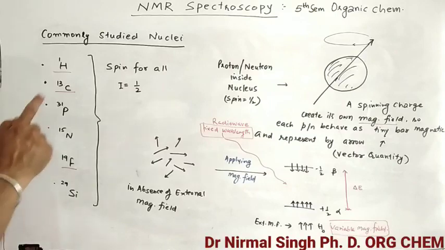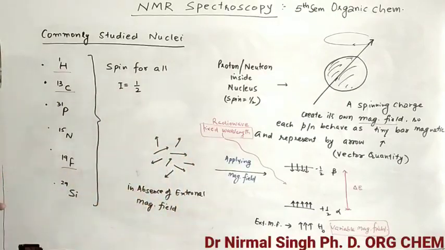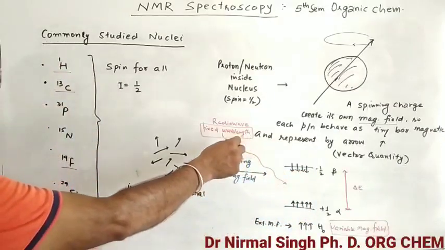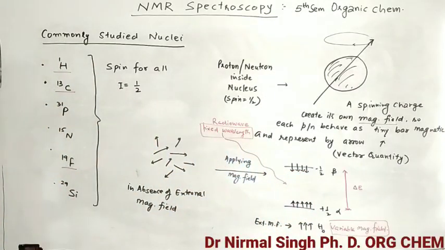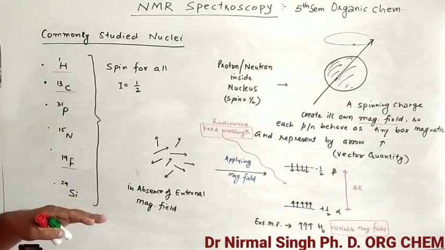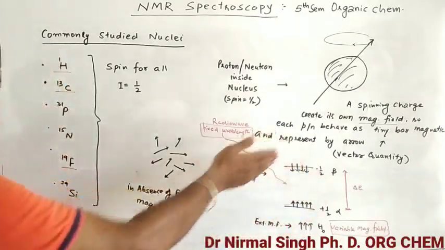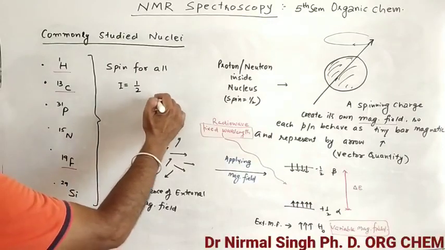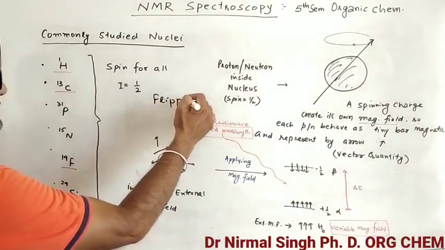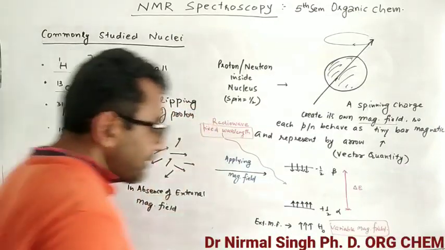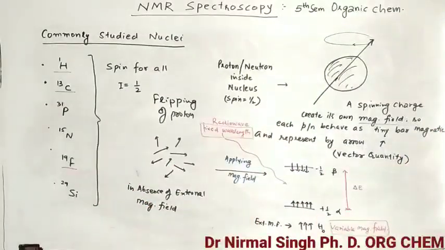When the wavelength of this light is in resonance, meaning the gap between these two corresponds to the wavelength of the incident light, then one electron, that bar magnet, jumps from alpha to beta. That is known as flipping of the proton. Unless flipping takes place, the NMR spectrum will not form.